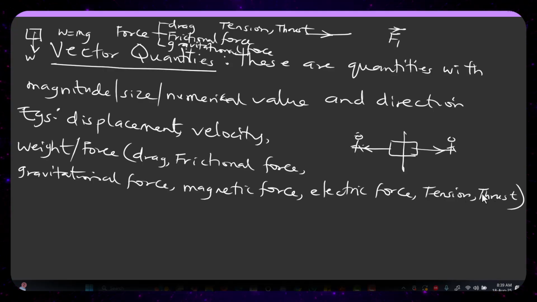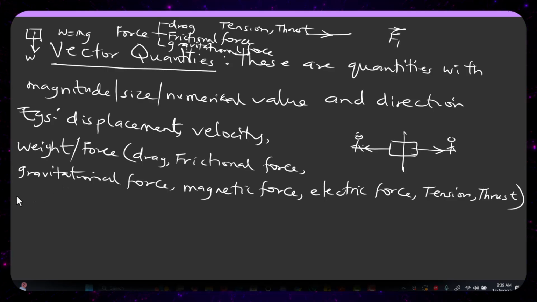So whenever you see any of these, you should bear in mind that they are also under the category of vector quantities. The vector quantities we have are not just weight and force. We also have drag, frictional force, gravitational force, magnetic force, electric force, tension, thrust, and so on.